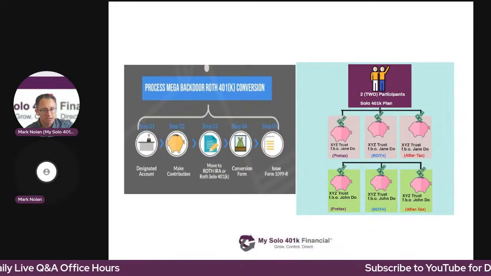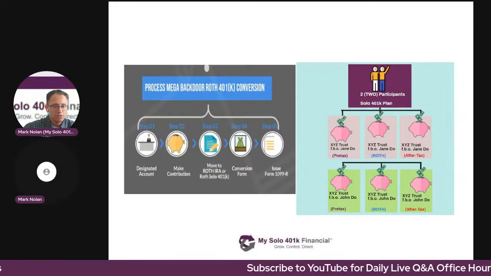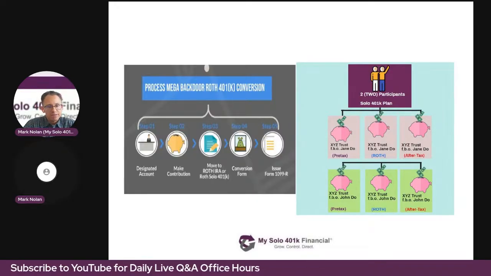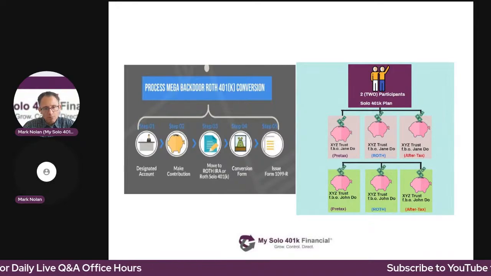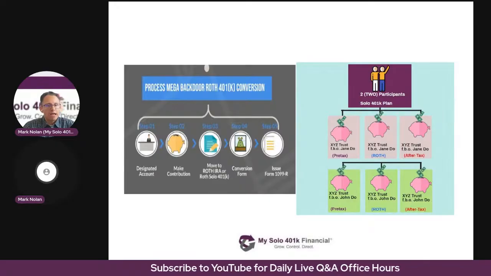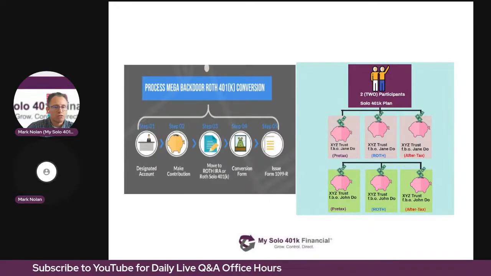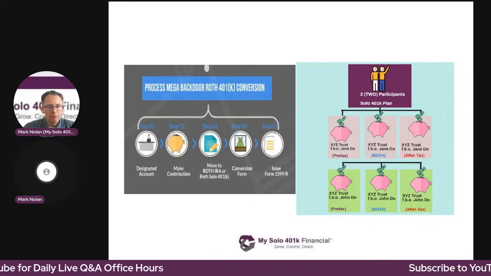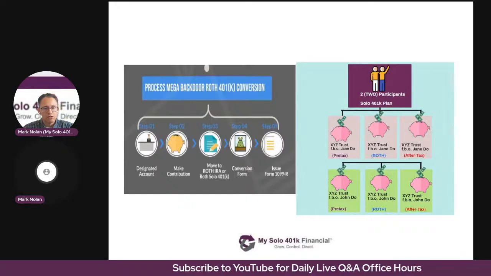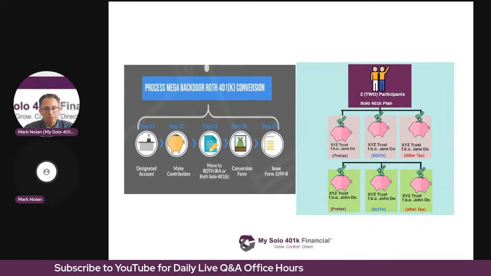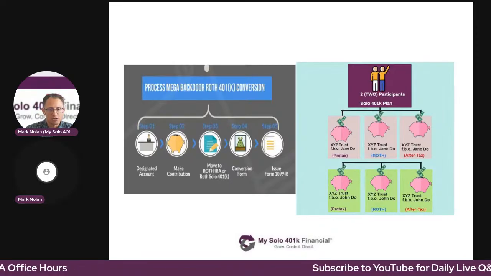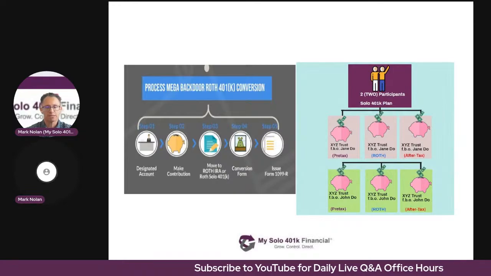You don't have to fund all these different holding accounts. You don't have to open up all the separate holding accounts at once. They can be opened as needed, but they are already built into the plan. So back to the participant loan example, Jake and Sally can transfer their IRAs or former employer plans to the solo 401k plan, and then they can each borrow from their respective funds under the solo 401k plan. And if they each have enough funds under the solo 401k plan, they can each borrow up to $50,000, which is the loan maximum per participant, resulting in a total amount of $100,000 in borrowed funds between both participants.